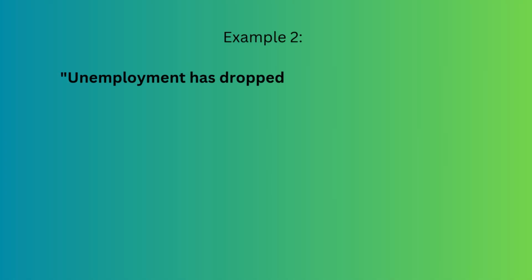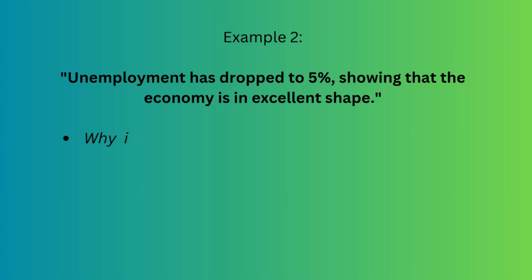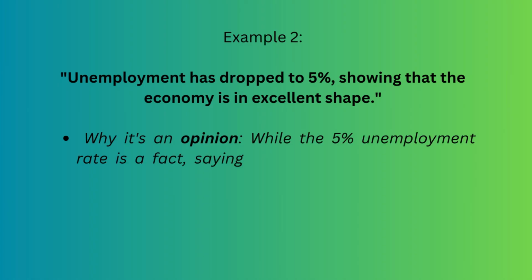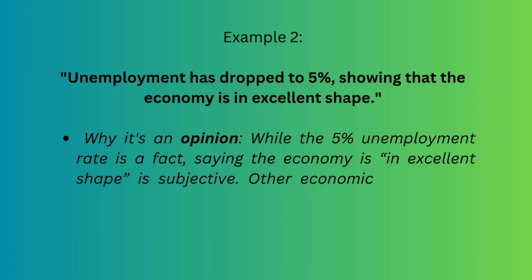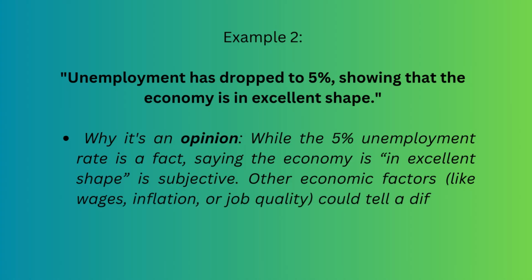Example 2. Unemployment has dropped to 5%, showing that the economy is in excellent shape. Why it's an opinion? While the 5% unemployment rate is a fact, saying the economy is in excellent shape is subjective. Other economic factors, like wages, inflation, or job quality, could tell a different story.